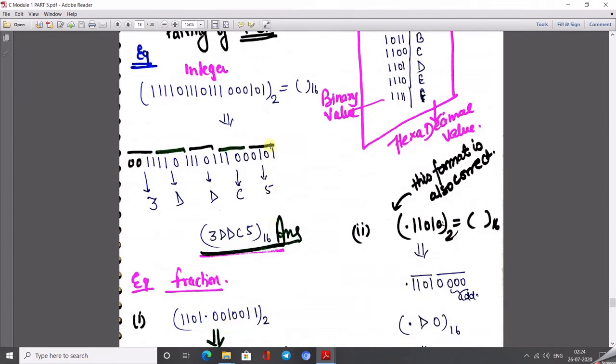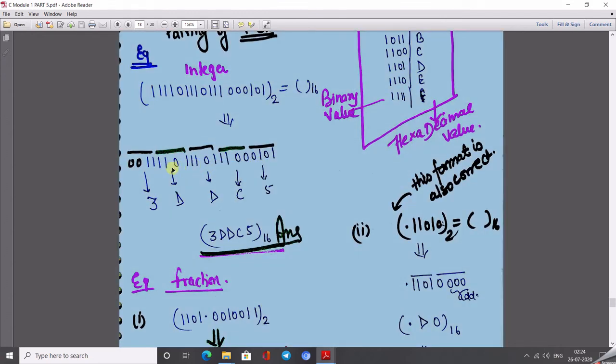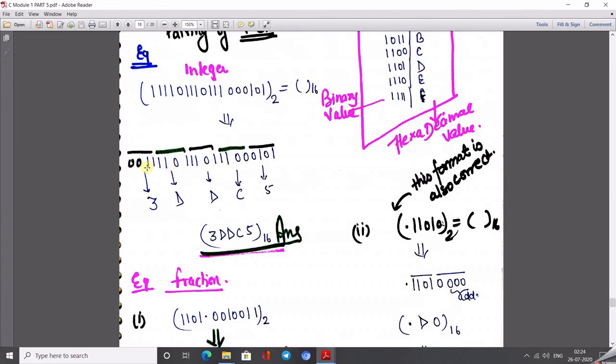Here we create the pairs: 0100, 4 bits, then 0011, then 1101, then 1101, then 11. Again there are two bits missing, so we can add them. So what is the value of this? 3. Then what is the value of 1101? It is equivalent to the